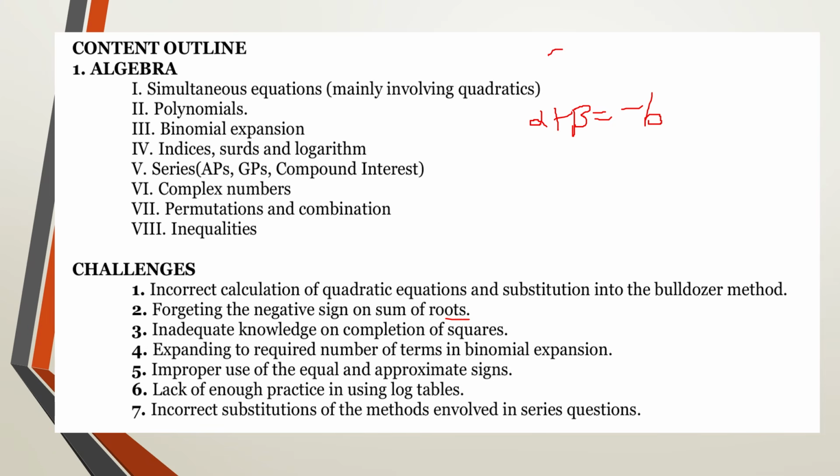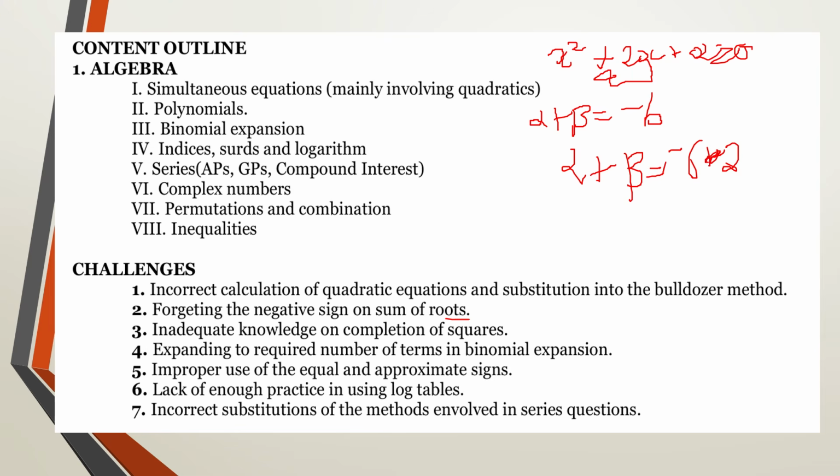So if you have your quadratic as x squared plus 2x plus 2 equal to 0, when you're getting the sum of roots, the negative is there by default. Most of you forget it. So you put the negative, it's there by default, and then you pick the coefficient of x in the quadratic equation. If it's positive 2, you write positive 2.